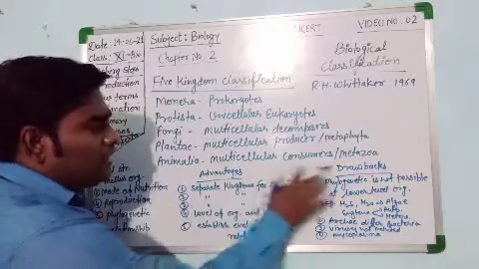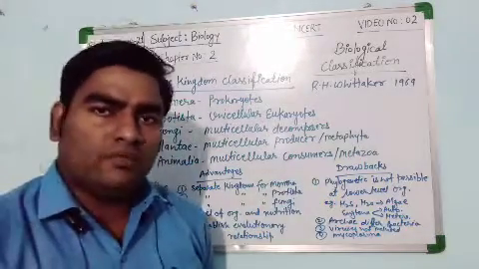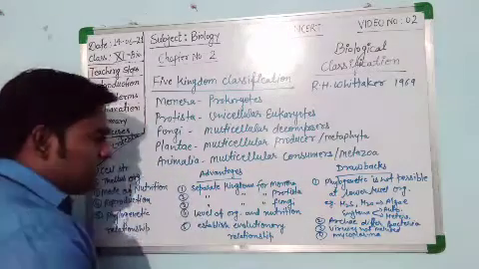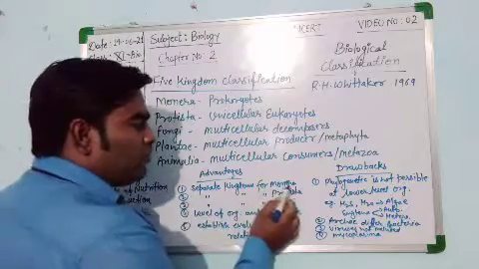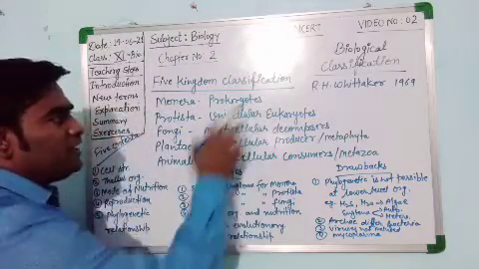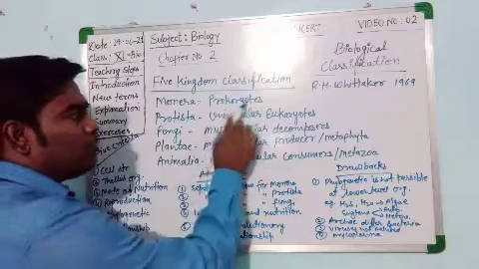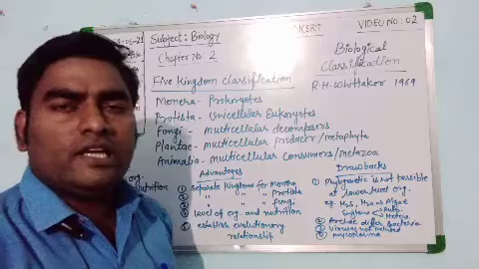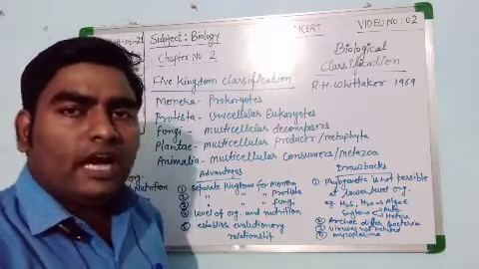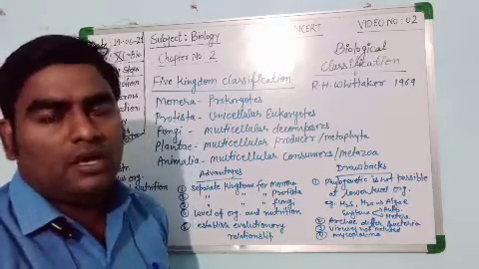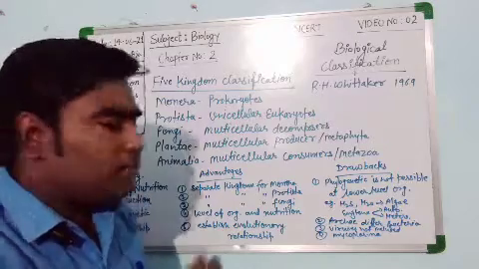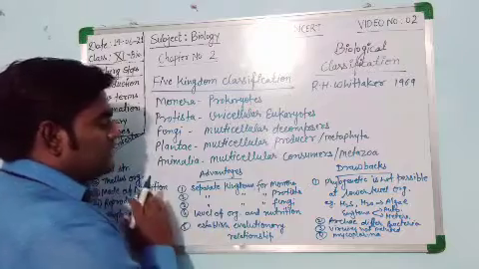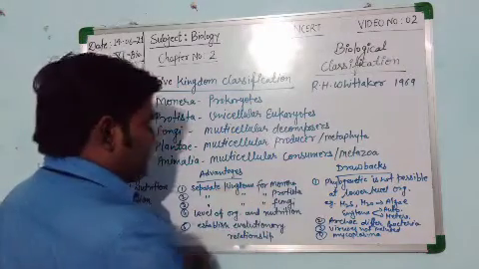There are some advantages and some drawbacks of this system of classification. Let us see the advantages. The advantage is that a separate kingdom for Monera was created by R.H. Whittaker, because Monera are a prokaryotic group and a huge number of prokaryotes are found in this universe. The hidden world of microorganisms, bacteria and archaebacteria, is found in this universe. So Whittaker gave a separate kingdom for monerans.